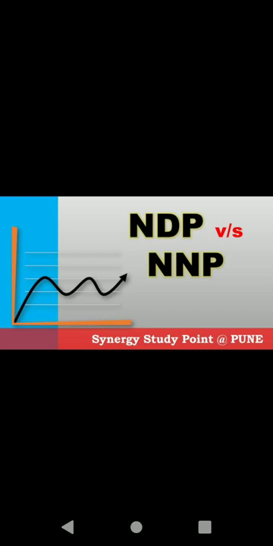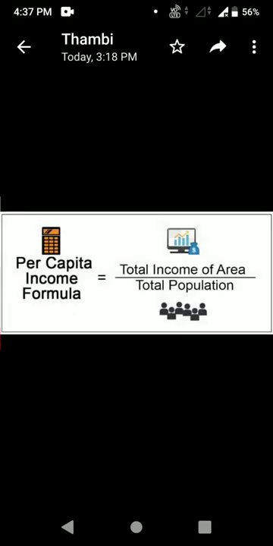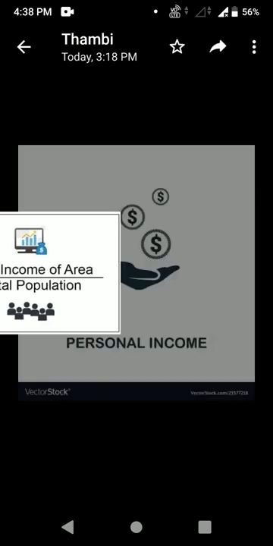Sixth one is the personal income. Once again, the fifth one, per capita income, is calculated by the total income of an area divided by the total population. Total or national income by population. Like this, per capita income is calculated.